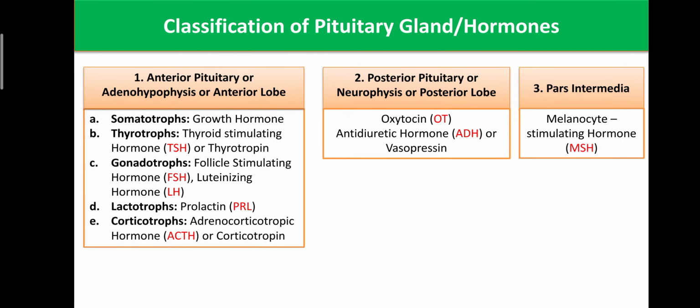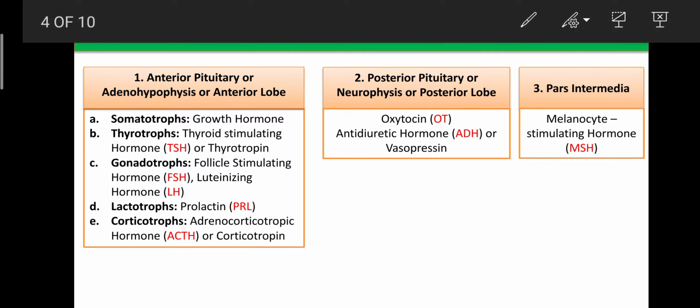So next we can study the classification of the pituitary gland, or the classification of the hormones. The pituitary gland is mainly classified into three types: the anterior lobe, the posterior lobe, and the pars intermedia. The anterior lobe is also known as the anterior pituitary gland because it is present in the anterior, or front, part of the pituitary gland.